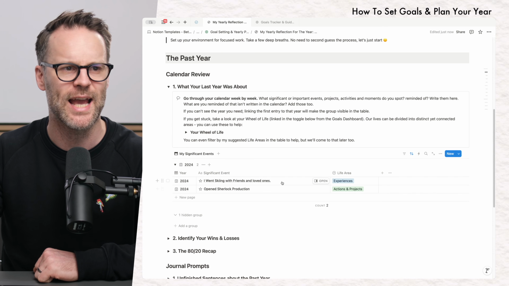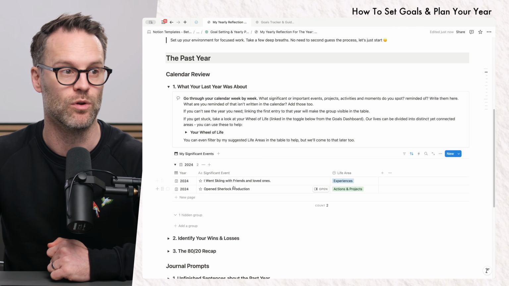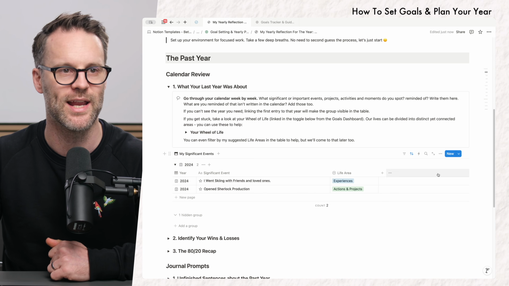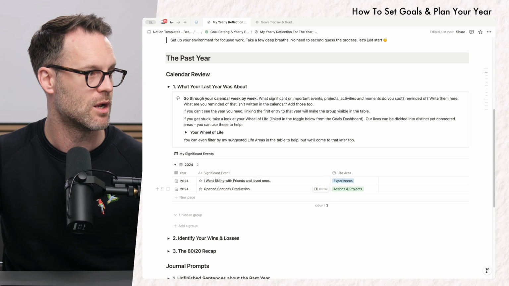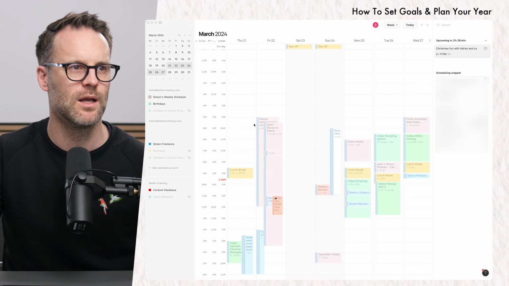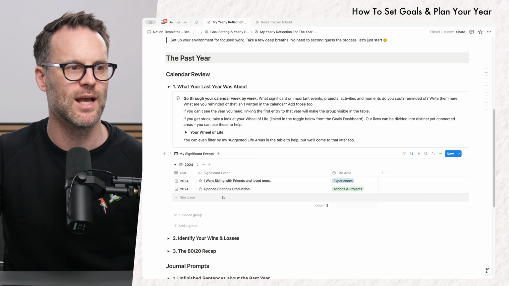So I'm going to go through the calendar. I've got a couple of examples in here, as I've shown you. I went skiing with friends and loved ones, and I opened a Sherlock production. So we're going to create new things. So what else did I do? Let's jump to the calendar. Okay, so there's Notion ambassadors, for example. I went to an event for that. So I'm going to add a new page.